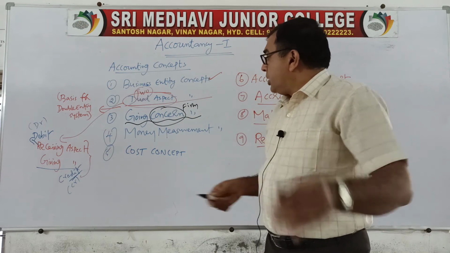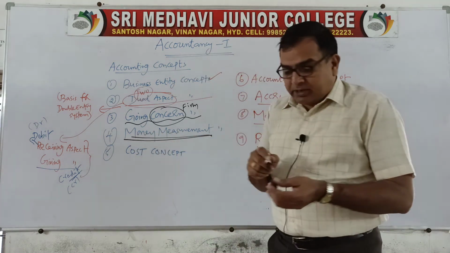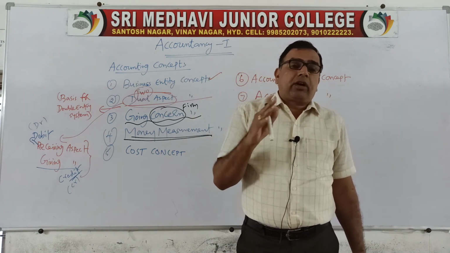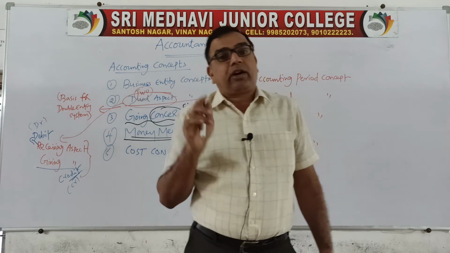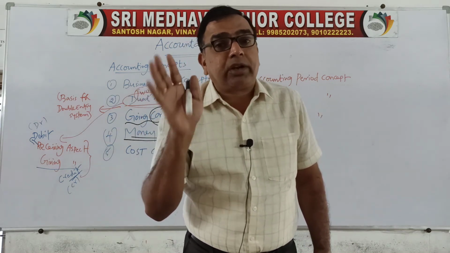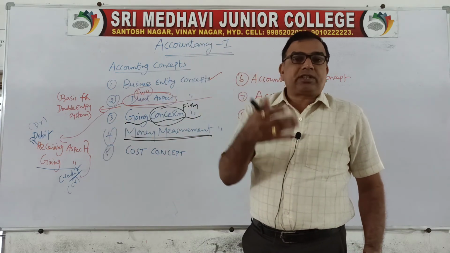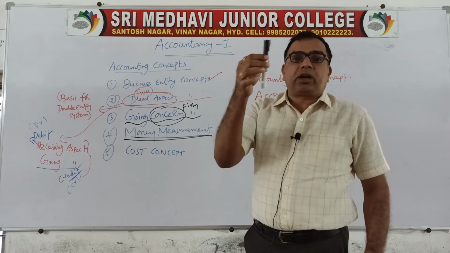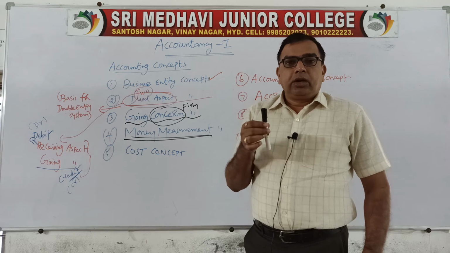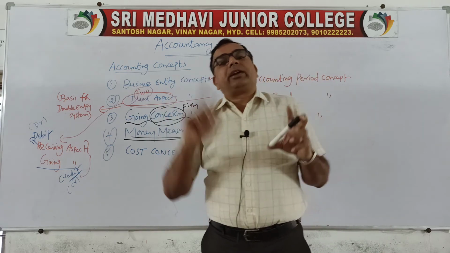Next, money measurement concept. Money measurement concept means a financial accountant can record only those transactions which can be expressed in terms of money. So in my previous class I gave the example. For example, this marker I have purchased for 20 rupees. If I can express the value of this marker in terms of rupees, then only I can write the transaction.